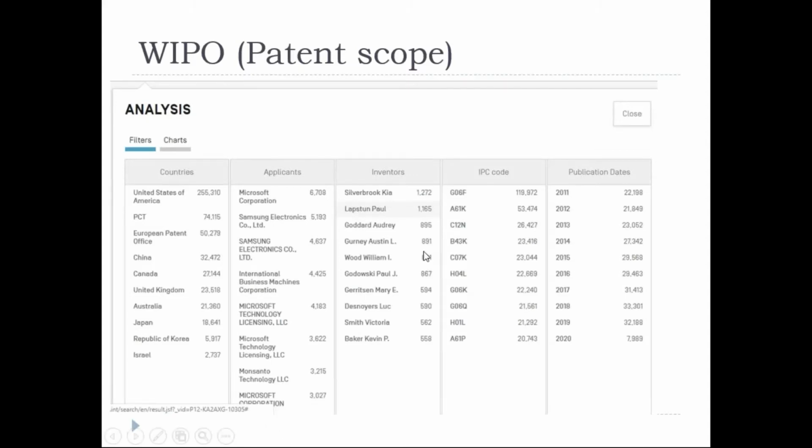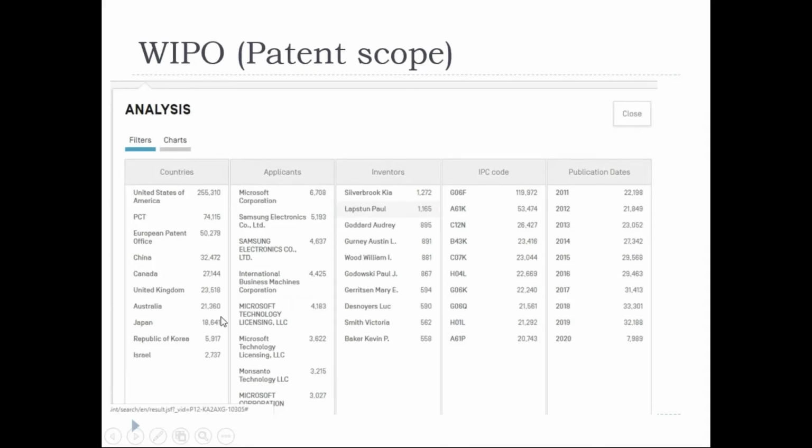Okay, you all may be surprised: who are the leading manufacturers of the pen? Most of your answers are Parker, right? But please do the search. This is why I would like to emphasize that all of you should do the patent search. Who is the dominant player in pen? You could see Microsoft Office.